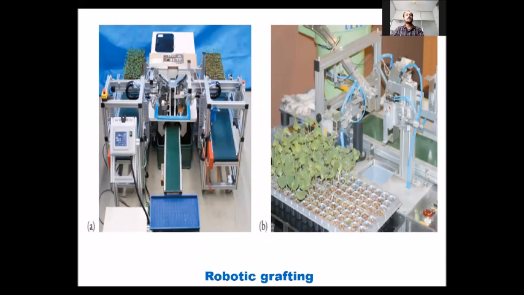Robotic grafting is shown in this picture. Normally, why do we not talk about grafting methods in vegetables? Because grafting is a time consuming and labor intensive method which is not so economical in vegetable crops.